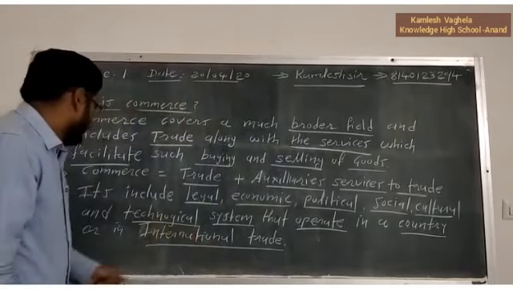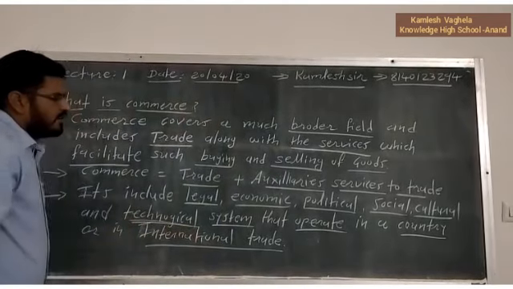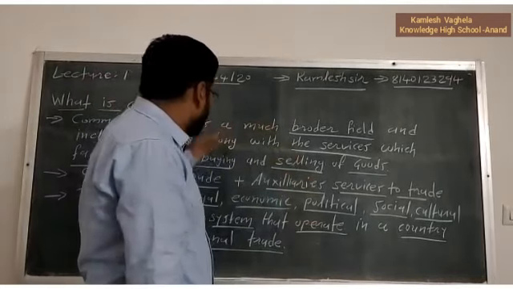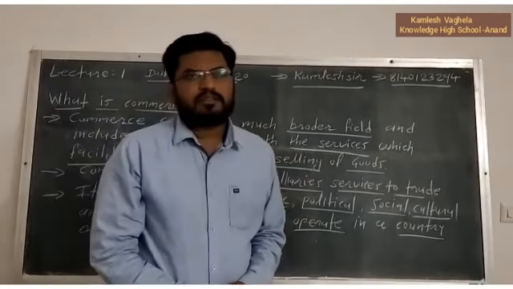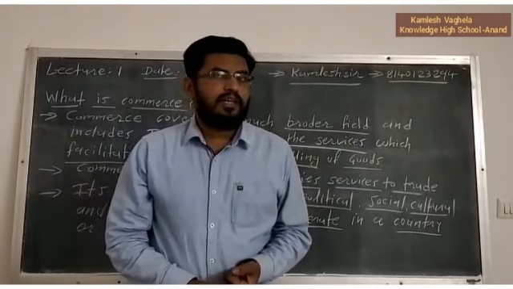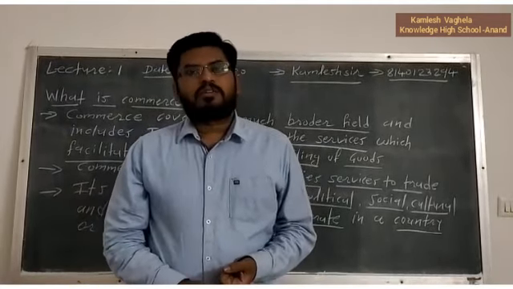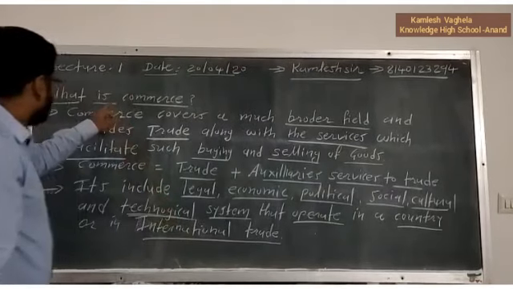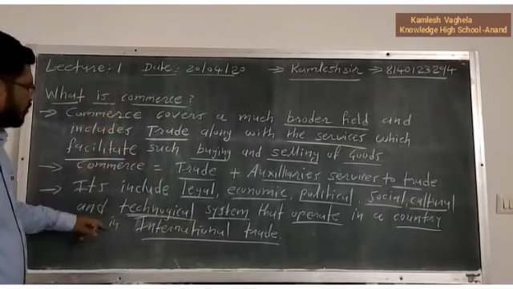And technology of any country also affects commerce. So commerce includes all these factors. Commerce is not only buying and selling of goods, but it also includes auxiliary services to trade. Okay, so now we have seen the meaning of commerce.